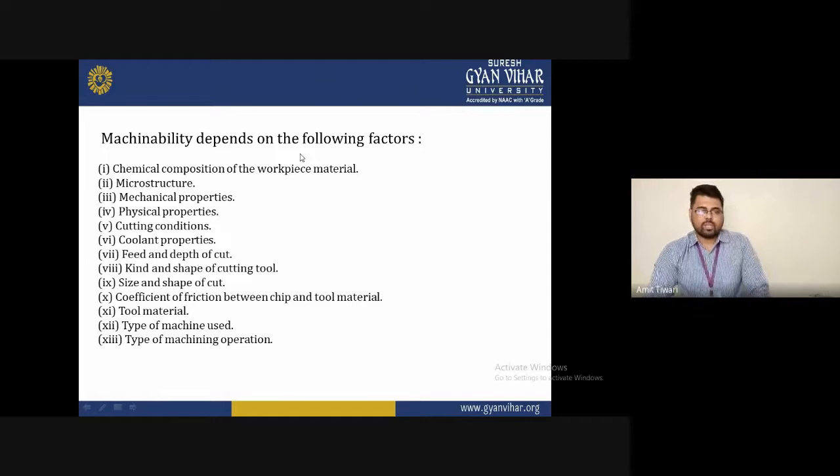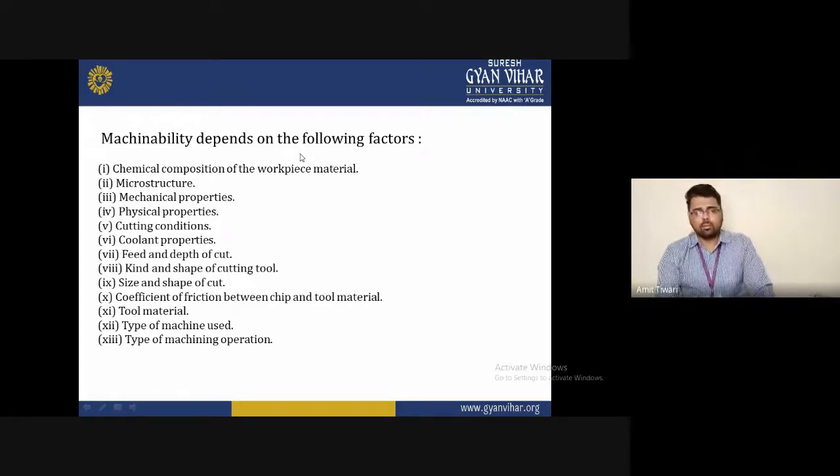Next one is feed rate and depth of cut. Basically, in machining, if you increase the feed rate, then you must decrease the depth of cut, and if you increase the depth of cut, you must decrease the feed rate, because both depend on each other. If you increase one parameter and reduce the other, you will achieve good machinability. Otherwise, there may be chances that the tool will wear or the cutting edge will be reduced, which is not required for good machinability.